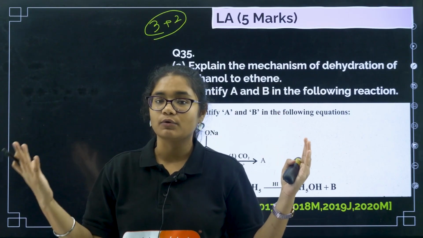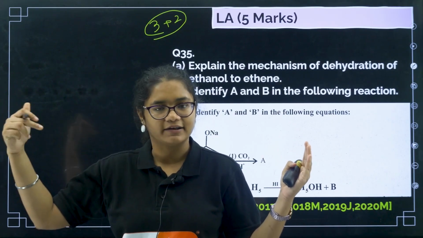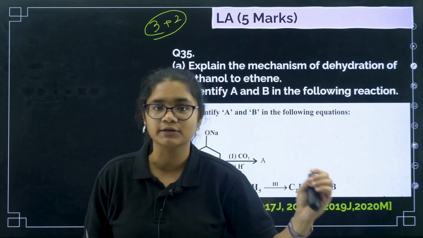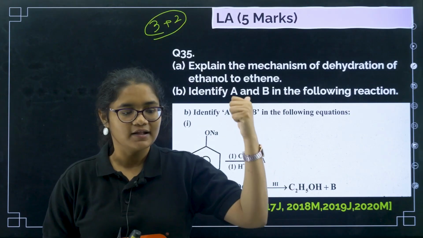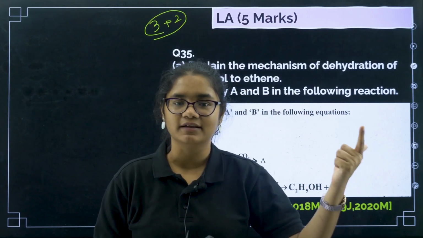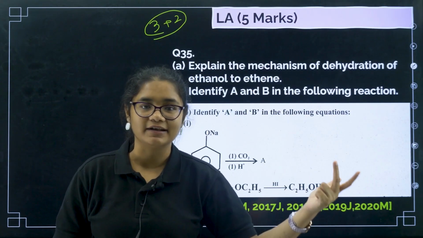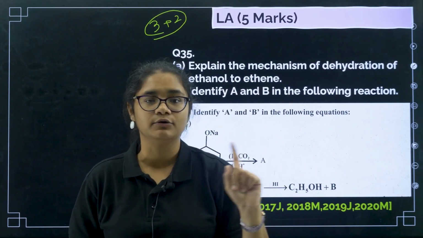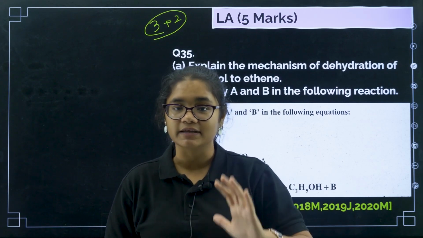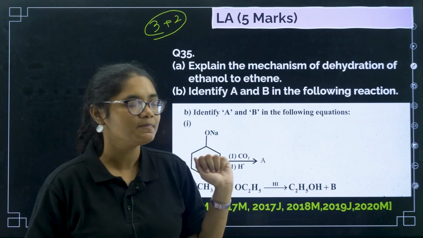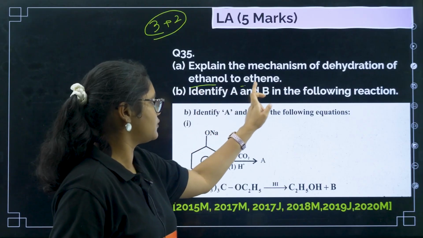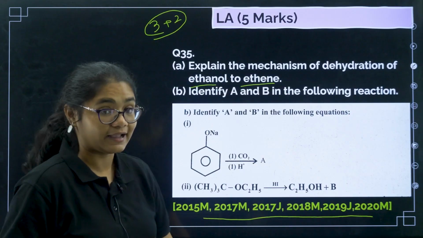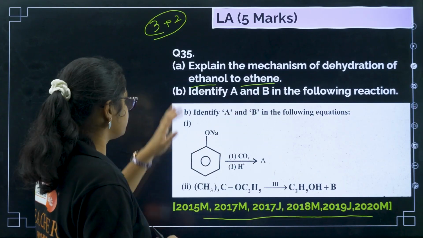Under cleavage of OH bond, we had acidity, that is, reaction with metal, and esterification. And where there is cleavage of CO bond, there we had reaction with HX, then reaction with PX3, then dehydration, and oxidation. Oxidation we discussed many things, but for dehydration we can expect only this mechanism question. So first we will discuss the dehydration of ethanol to ethene. You can see how many times this question has been asked and guess how important it is.